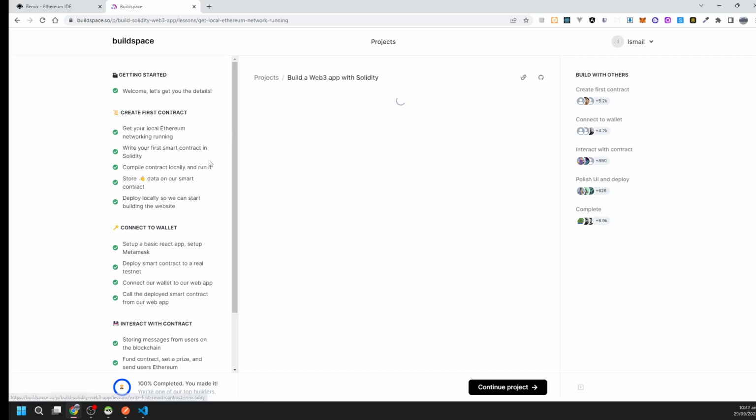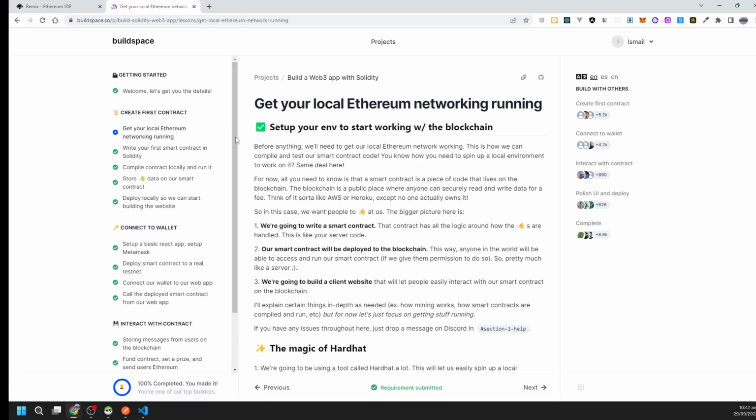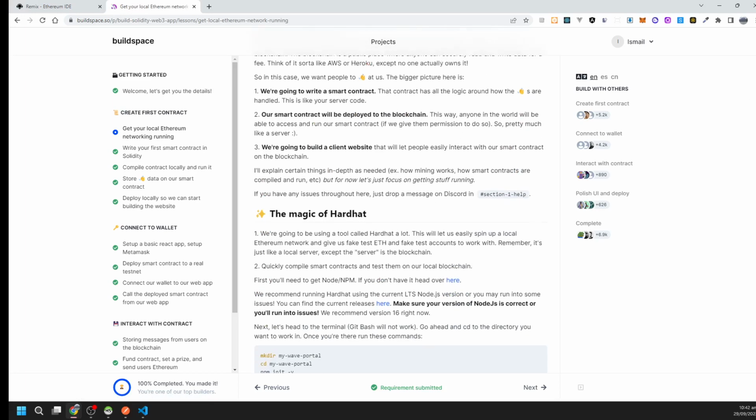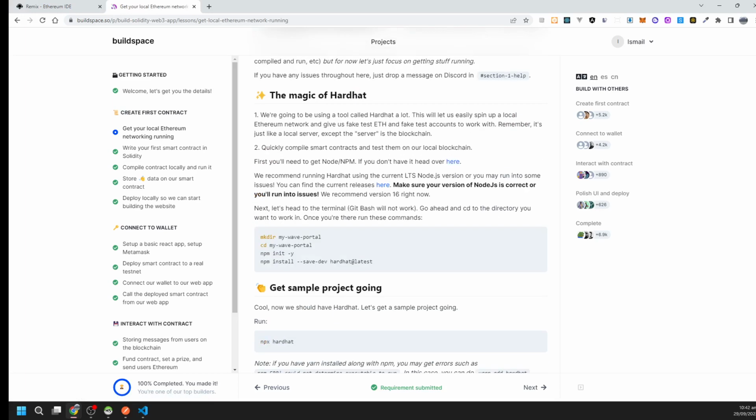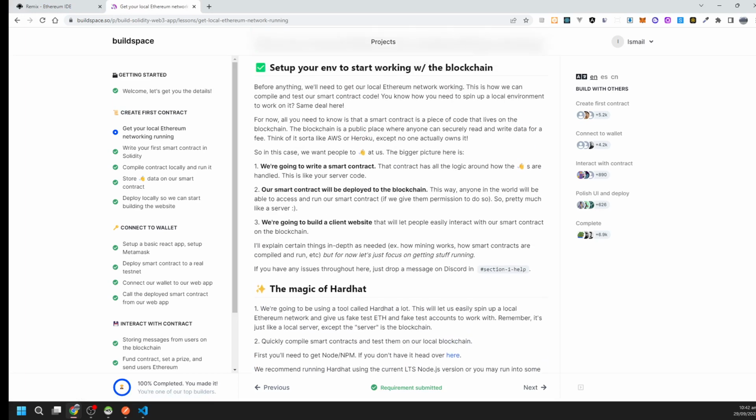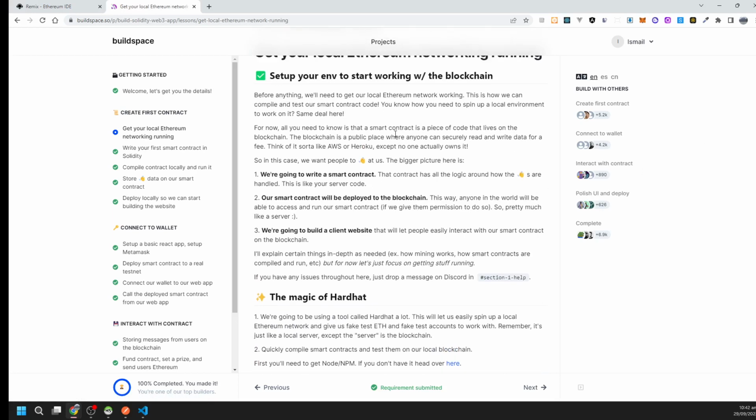First, get your local Ethereum network running. What it says is, before anything we'll need to get our local Ethereum network working. This is how we can compile and test our smart contract code.